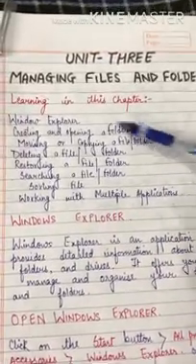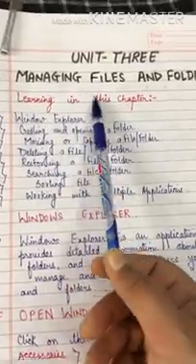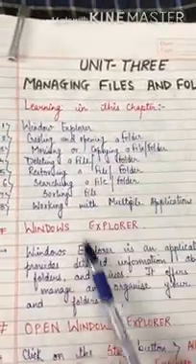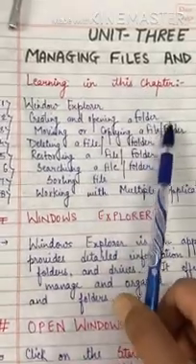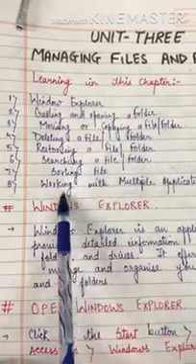So let us start with this chapter, managing files and folders. What we have to learn in this chapter are these topics. There are 8 topics.